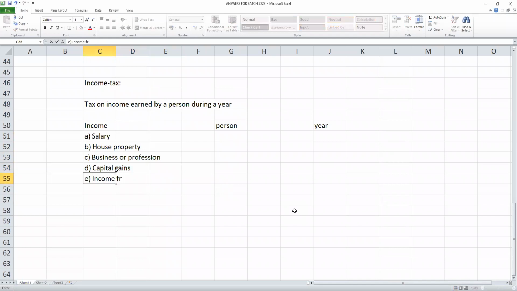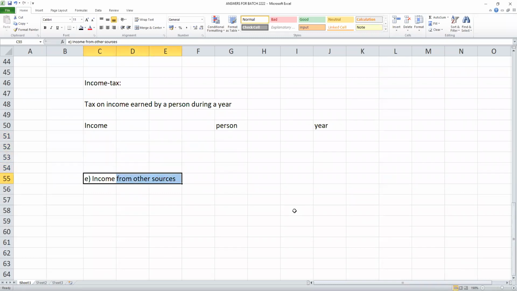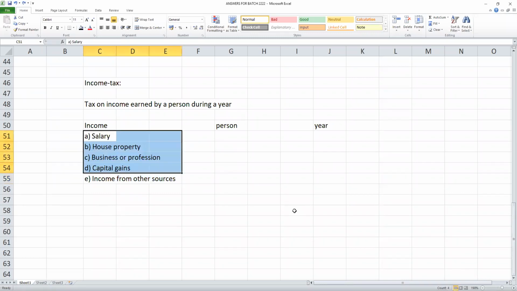Income from other sources. Correct. What is the name itself? You can see, other than these four. Other than these four, any other income will come under income from other sources. So we call these, students, heads of income. There are 5 heads of income: salary, house property, business, capital gains, and the last one is income from other sources. What is income from other sources? Any income which doesn't fall under the first 4 heads will come under this category, income from other sources.